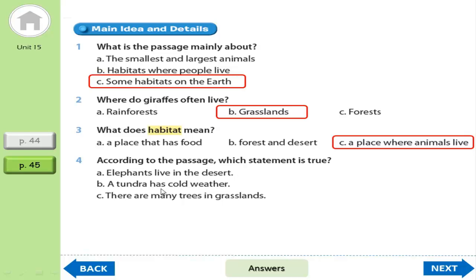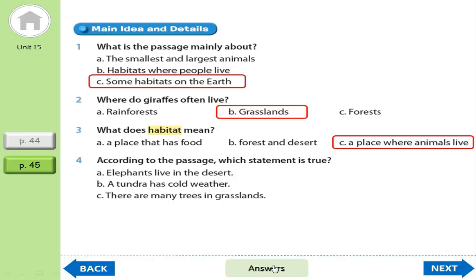B. A tundra has cold weather. C. There are many trees in grassland. So, which one is true? Elephants live in the desert? No, I think elephants don't live in the desert. Now B. A tundra has cold weather. Okay, it's B, right?